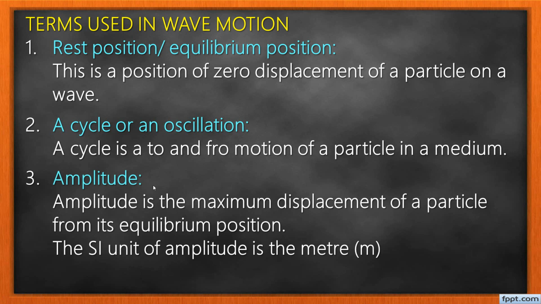Amplitude. Amplitude is the maximum displacement of a particle from its equilibrium position, or you can say it's the maximum displacement of a particle from its resting position. That's what we call amplitude.